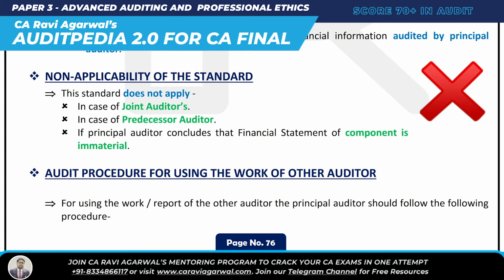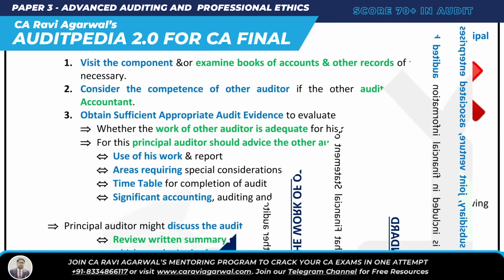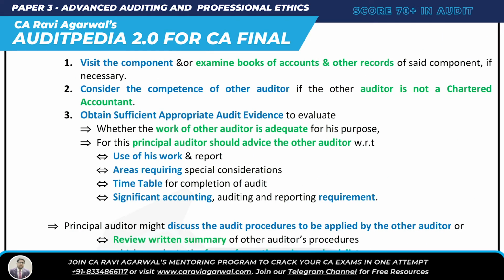You understood. Now, what are the audit procedures for using the work of another auditor? Let's understand what audit procedures I'm going to use if I have to use the work of another auditor. For using the work or report of another auditor, the principal auditor should follow the following procedures. Only three simple procedures. I am a principal auditor and I want to use the work of another auditor. Don't you think I should apply some procedure before I use his work?